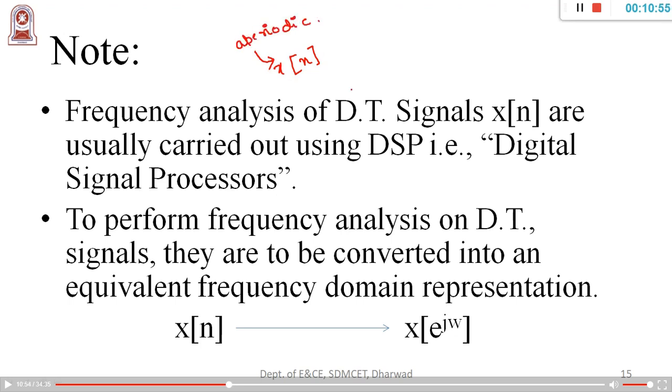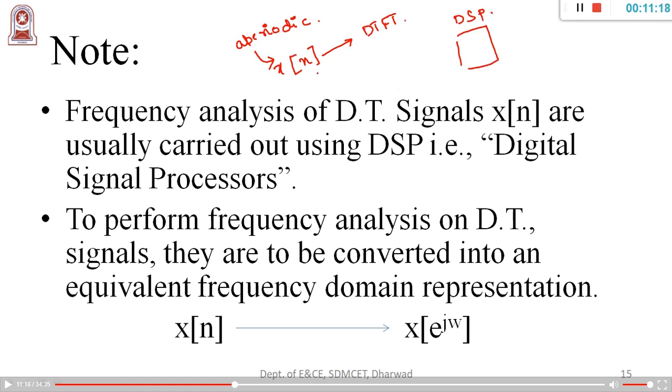In this session, we are restricting our lecture to aperiodic signals, and we will be analyzing this using DTFT concepts, because the chapter name says digital signal processing.